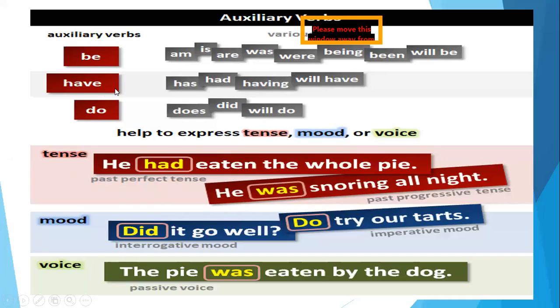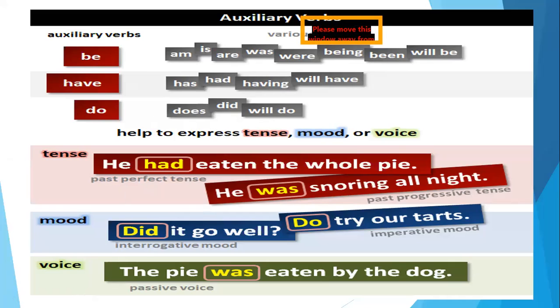So let's have a look at this chart. Now auxiliary verbs be, have, do, as I told you, they change into these certain words. Now be will not always be used as be. It can be used as am, is, are, was. Wherever you see these words with the help of the main verb, you should know that it's an auxiliary verb. Okay. And if I ask you to put an auxiliary verb, then make sure that these are the auxiliary verbs that you need to put. You cannot put any other word.